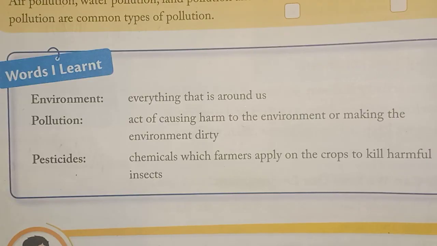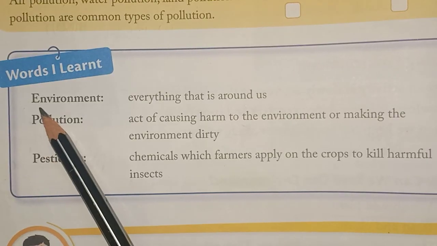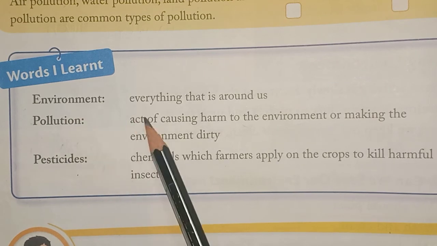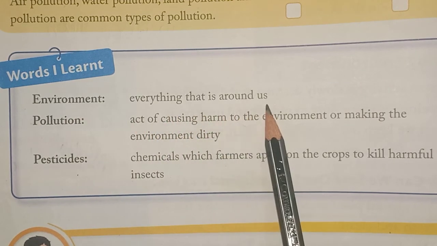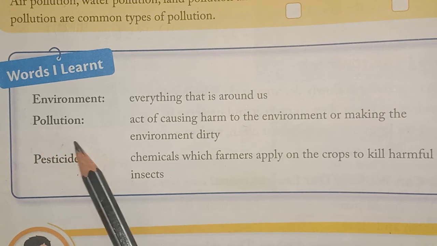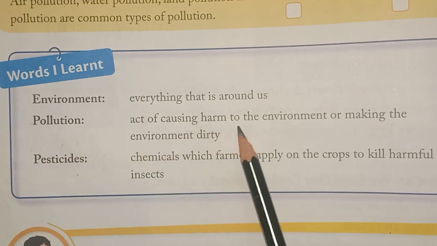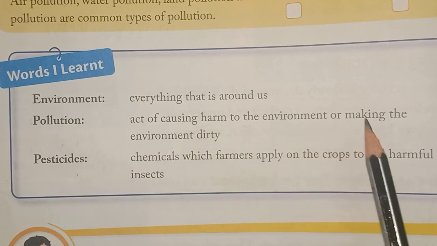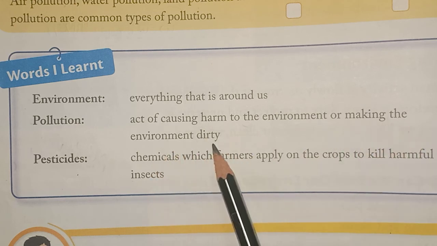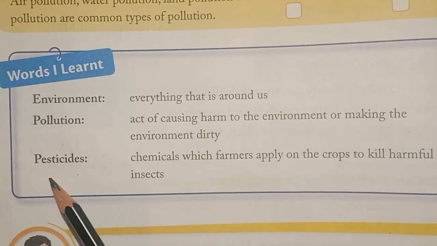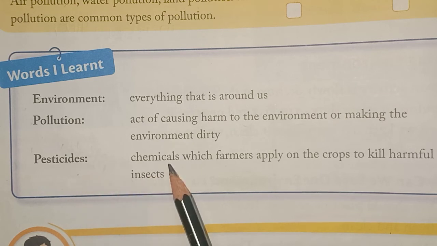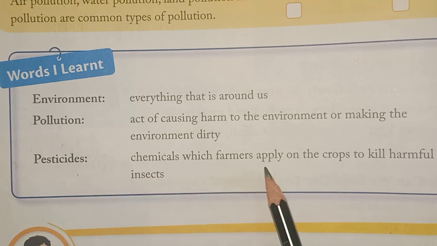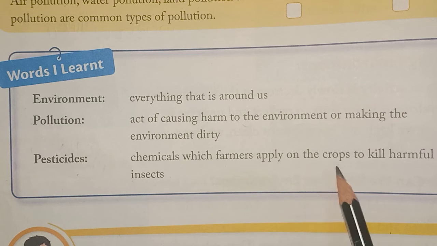Let's see the words we learnt here. First one is environment. What is environment? Everything that is around us. Pollution: the act of causing harm to the environment or making the environment dirty. Pesticides: chemicals which farmers apply on the crops to kill harmful insects. Now let's move towards the question and answer.